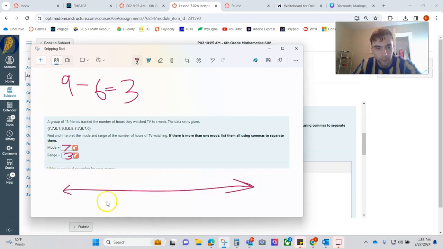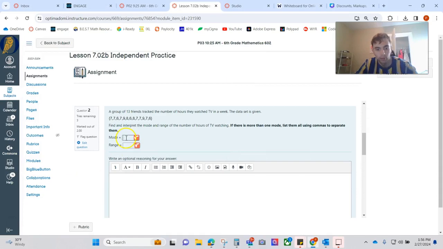Here's our number line. Here's 6, here's 9, here's 7, here's 8. All our numbers fall in between these 1, 2, 3 spots on the number line. That's what range means. The mode is 7 and the range is 3.